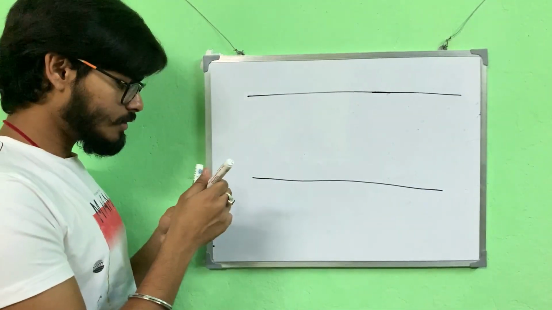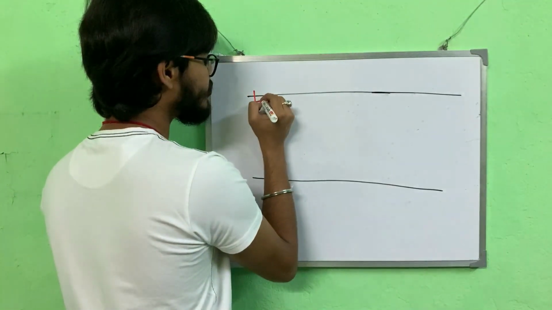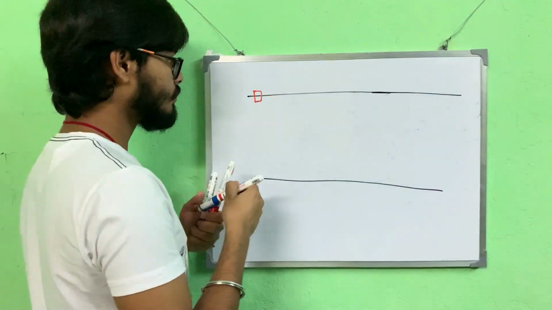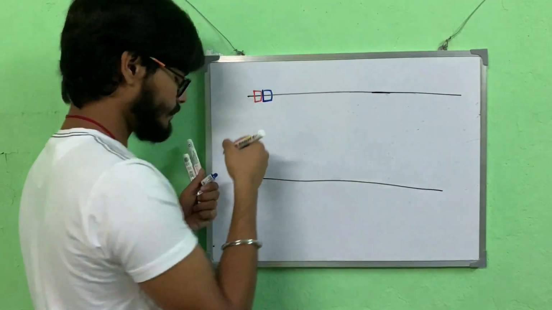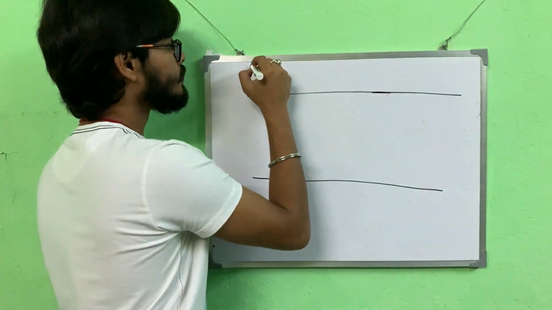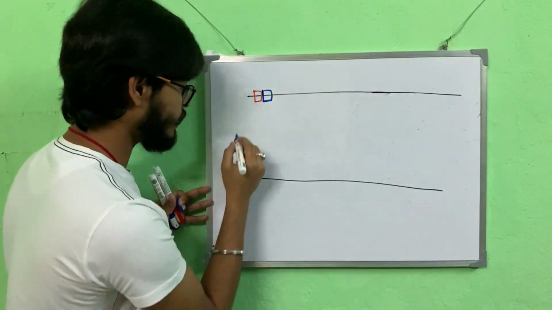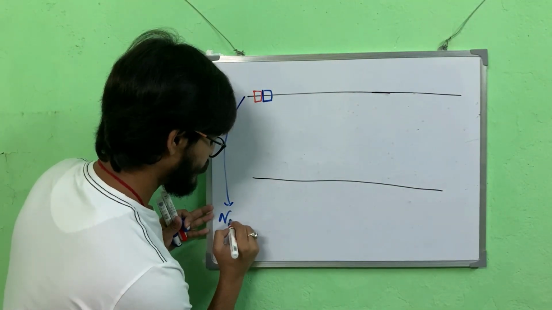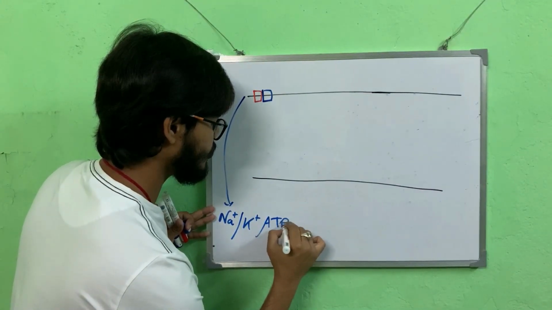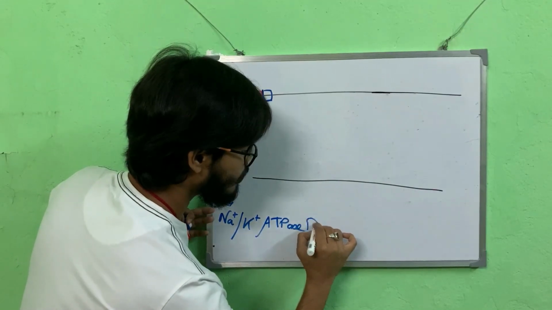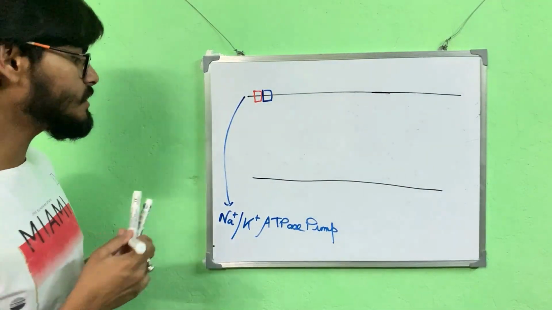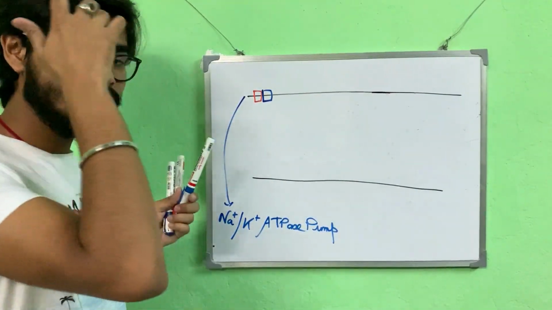Normally there are some channels in this membrane. These channels are known as the sodium potassium ATPase pump. What is the function of this?